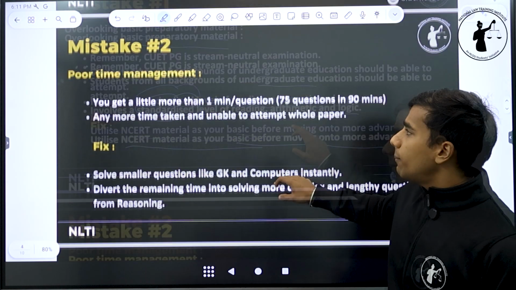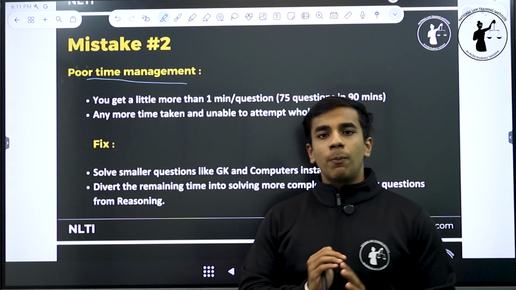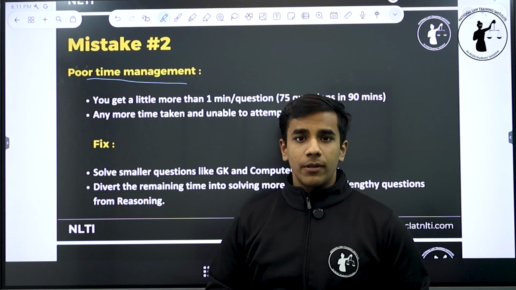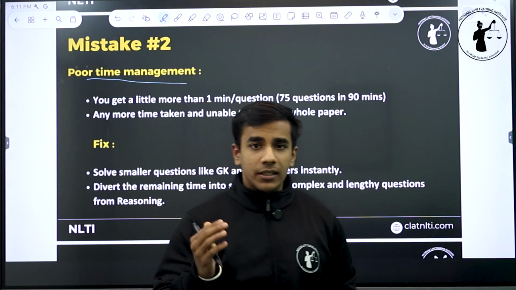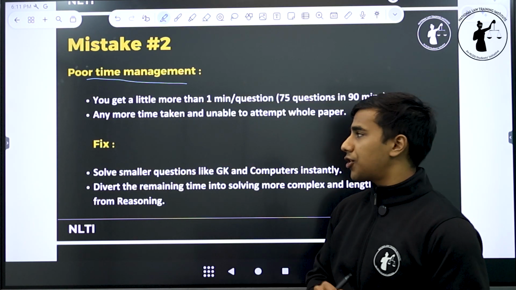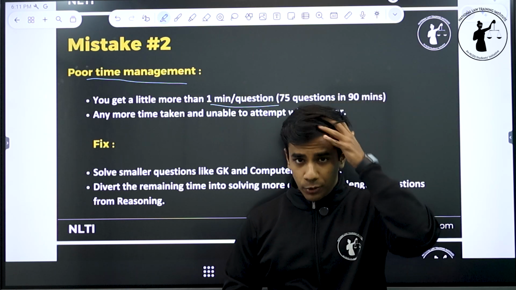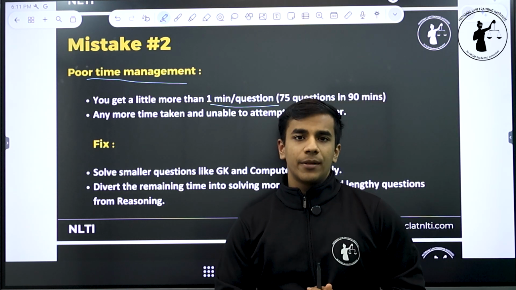PG preparation. Now, mistake number 2 and very important again, poor time management. तो पहले 105 मिनट होते थे आपके पास to complete the paper, but now you only have 90 minutes. The time duration has been cut down to 90 minutes. So almost a 15-minute time reduction. You get a little more than 1 minute per question. So 75 questions in 90 minutes you have to do. So that means you have a little more than 1 minute per question.